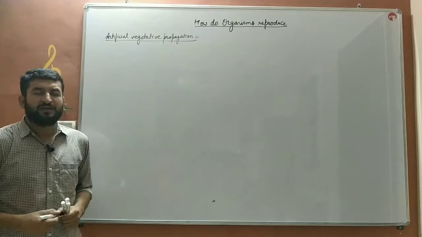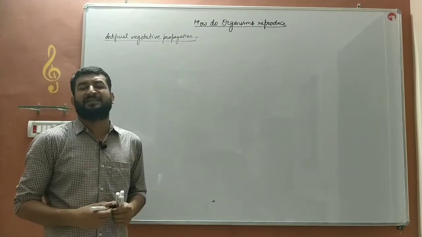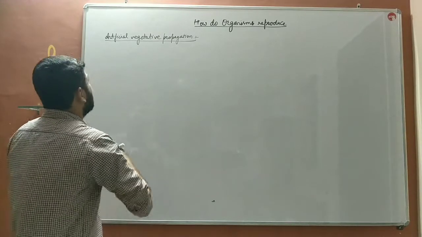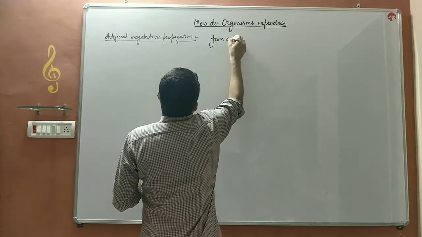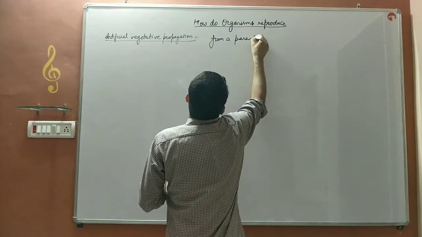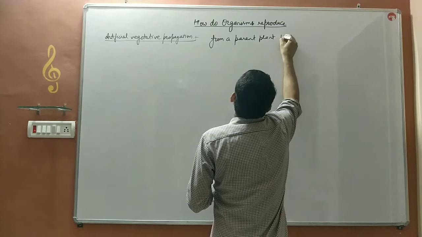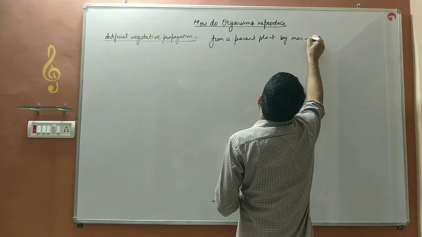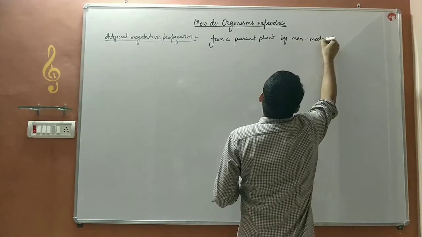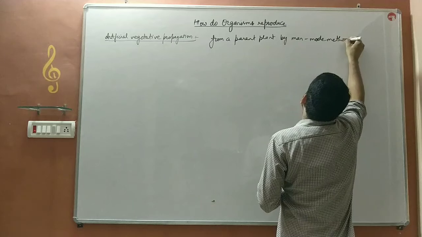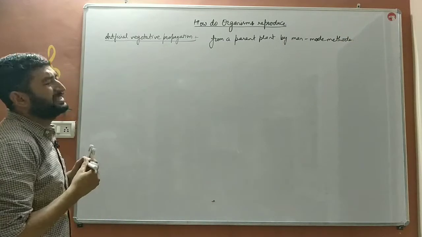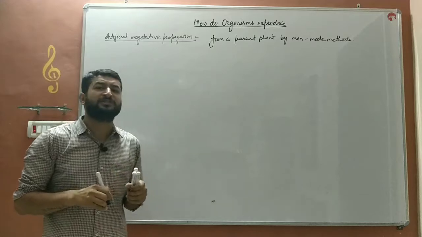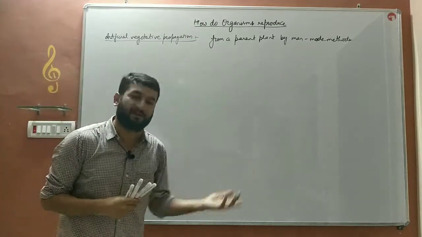Now we will discuss the artificial method of vegetative propagation. The method of growing plants from a parent plant by man-made methods is known as artificial vegetative propagation. Simply, bache, it is a form of vegetative propagation in which human involvement is there.